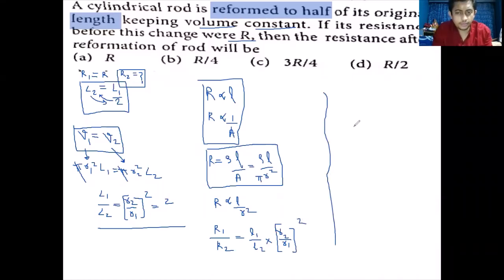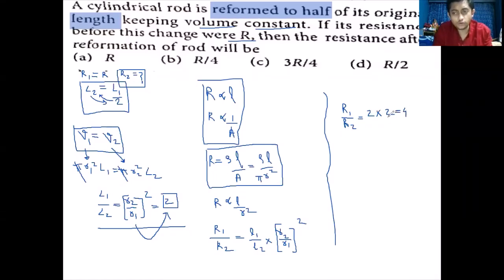So students, from this we get R1 divided by R2 equal to L1 divided by L2 into R2 by R1 the whole square. We know that L1 divided by L2 is 2, and R2 by R1 the whole square is also 2. So it is 2 into 2, and you get 4.